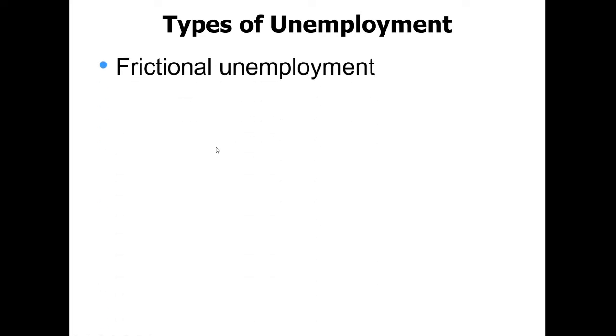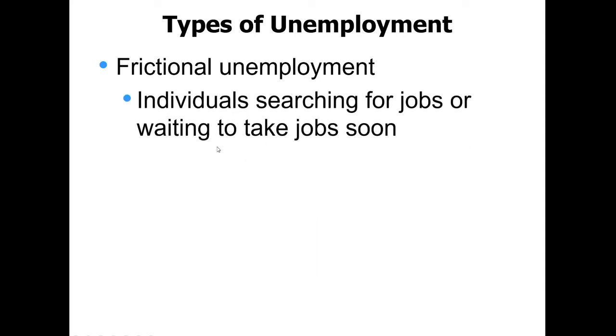So I showed you that video because I'm going to show you types of unemployment. I want you to figure out where Mr. Bucket fills in on this list. Frictional unemployment, which is individuals searching for jobs or waiting to take jobs soon. Those kind of people we're not that worried about because they're waiting. The job is there. They're just looking for the connection.